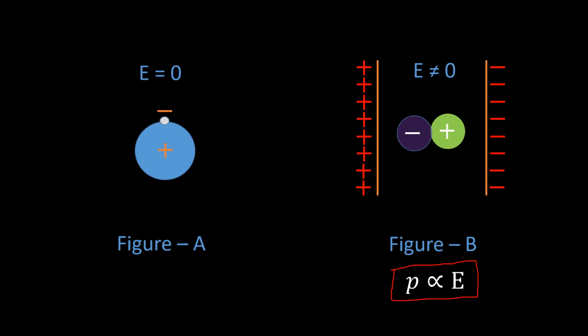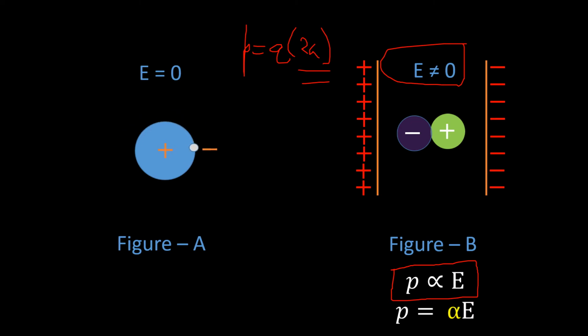As mentioned here, dipole moment is directly proportional to the electric field, because we know that P is equal to Q into 2A, and the larger the 2A, the more the separation between positive and negative charge, and the more the dipole moment. And who decides this separation? It is decided by the strength of the electric field. So dipole moment P is directly proportional to electric field, and when you remove the proportionality, you get a constant which is called polarizability. This alpha indicates polarizability.